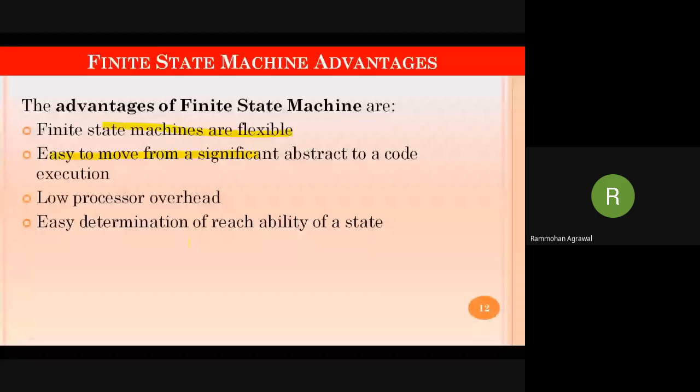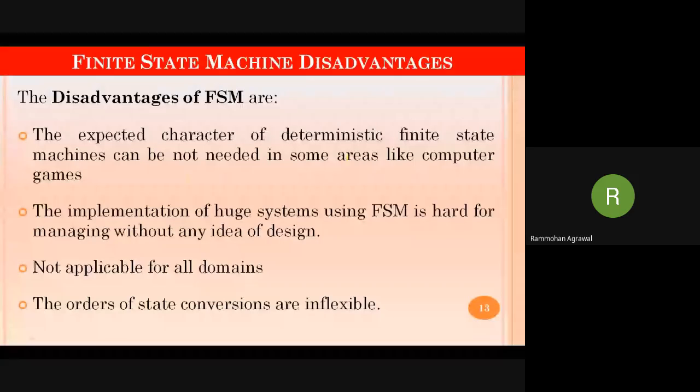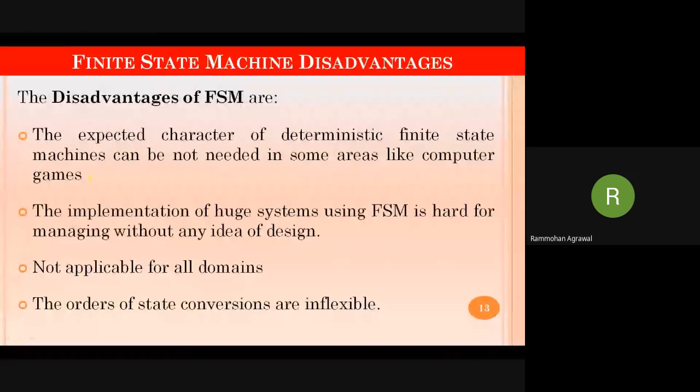Drawbacks: the main drawback here is that it does not have any memory. This is one of the very big drawbacks of the finite state machine. The expected number of characteristics of a machine may not be needed in some areas like computer games. So these functionalities may be applicable in some domains, while some domains may skip those specifications. That depends on the type of application where we are using this machine. So it may be an advantage for the system, or it may be a drawback for the system.